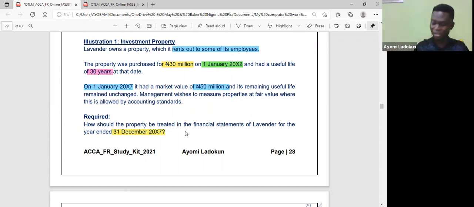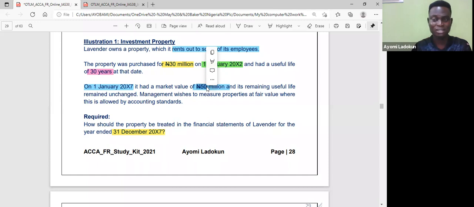So what will be my depreciation? Remember, I've already depreciated for 5 years out of these 30 years. I have 25 years left. And the new carrying amount is now 50. Then I'll pick my calculator and calculate the new depreciation, because an asset carried under revaluation model in accordance with IAS 16 will continue to be depreciated.